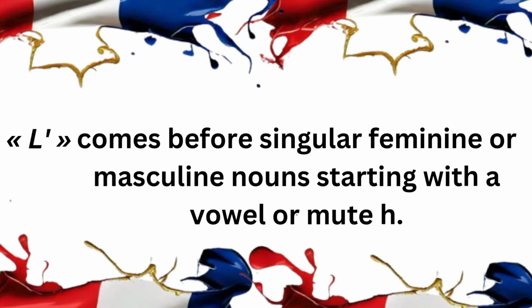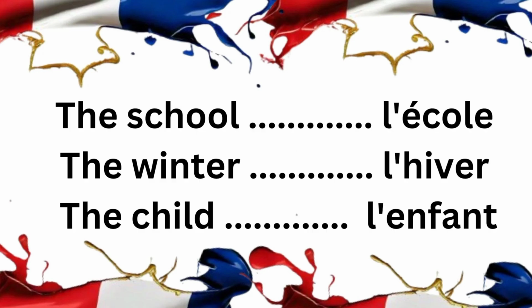L' is the feminine or masculine singular form if the following noun starts with a vowel or mute h. This means that it doesn't matter if a noun is masculine or feminine, as long as it begins with a vowel or mute h, it has to take l'. Examples: the school, l'école, the winter, l'hiver, the child, l'enfant.